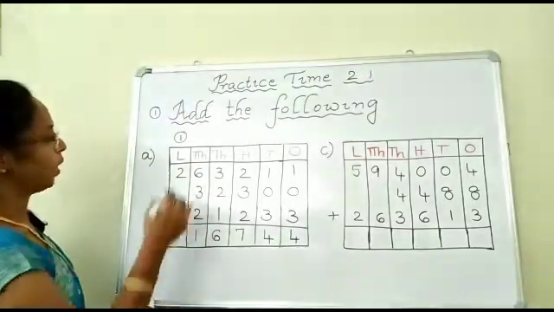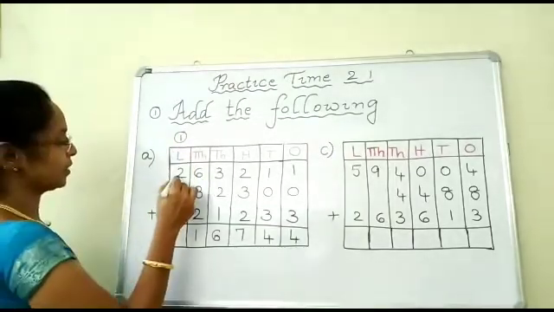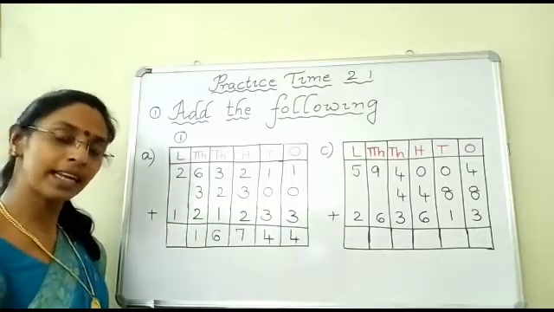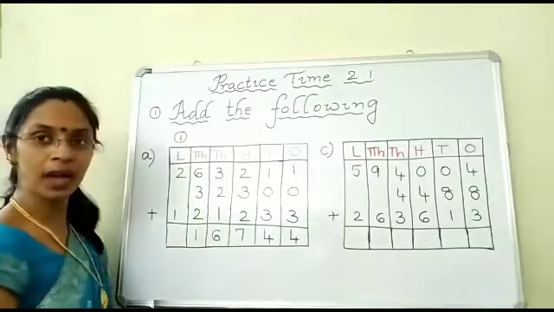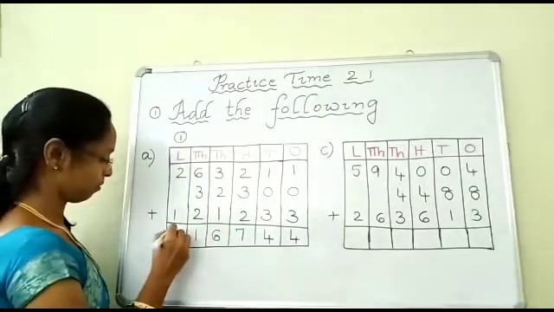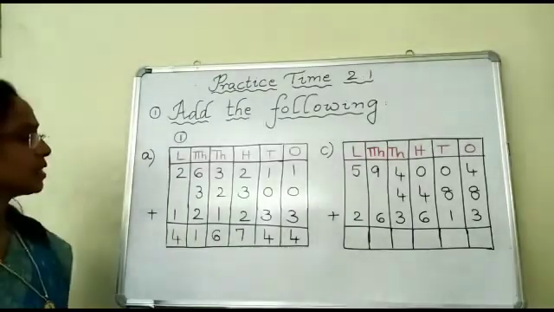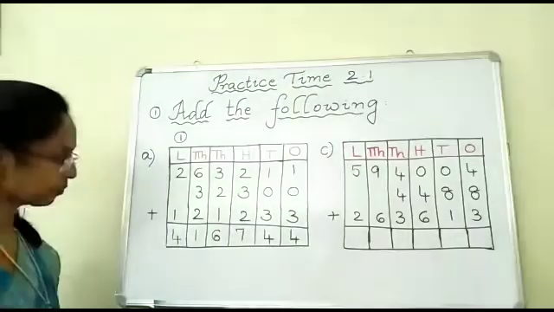Okay, children. Now, what are the numbers you have in the lakhs place? Yes, first you will add 2 plus 1. How much? It is 3. You still have this 1, my children. 3 plus 1 is 4. Very good. Okay, children. So, this is the number you get after adding.